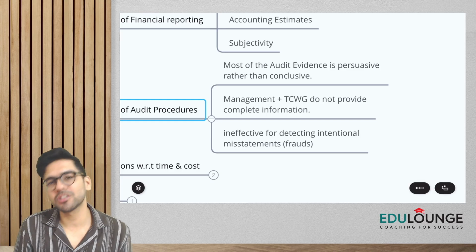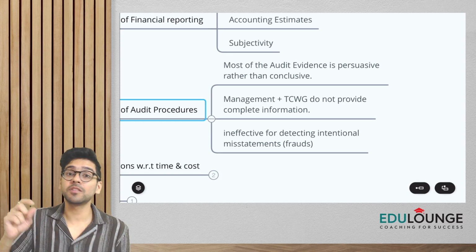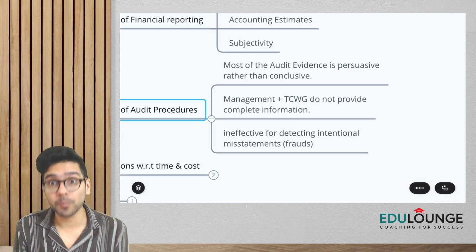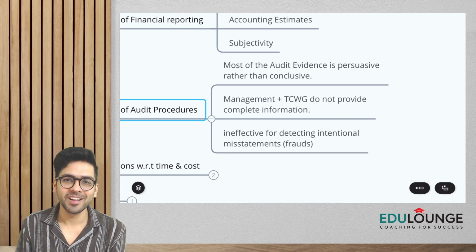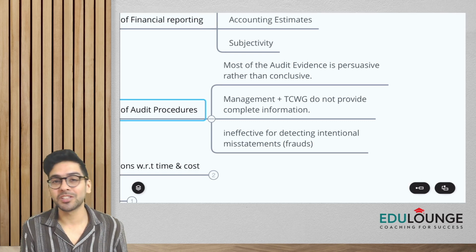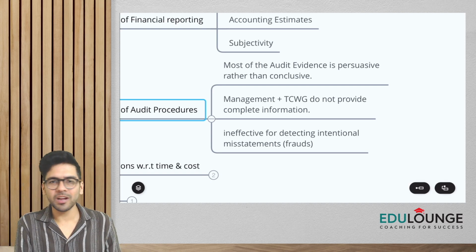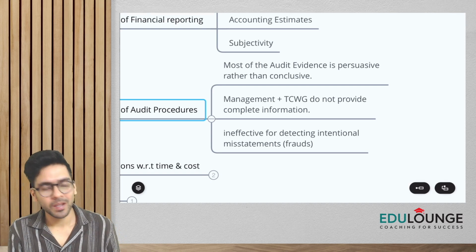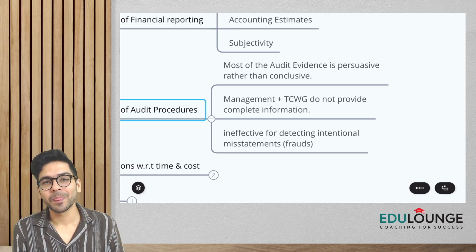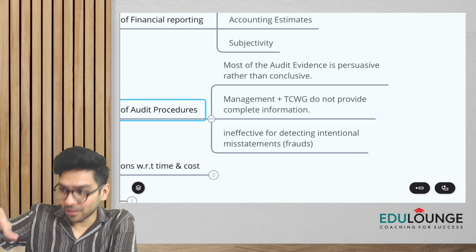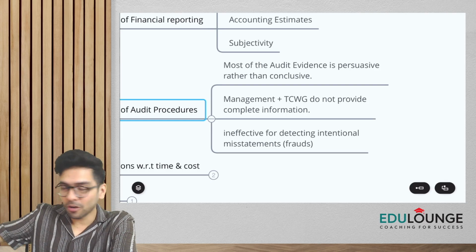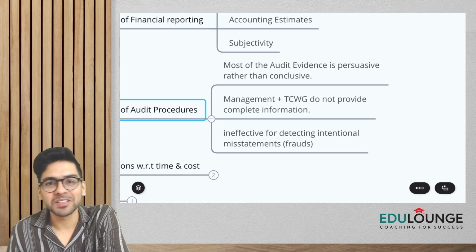So we'll give you a purchase order, the copy of the purchase order which we received from the subsidiary company. It's an external document, right? But then the subsidiary company belongs to you only, they are going to do anything you say. So I'm not very happy with the purchase order either. Then the management of the holding company gave me 10 more evidences. They showed me the transporter's challan. They showed me the security guard's register that goods actually went out of their factory, that the goods have actually gone from the holding company's premises to the subsidiary company's premises.